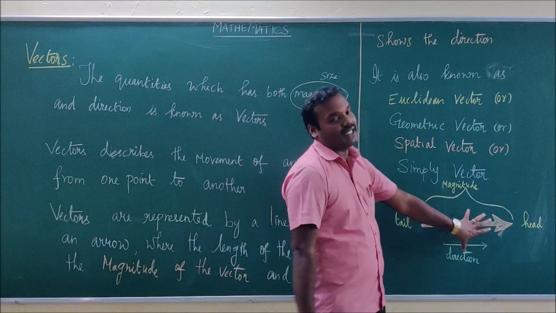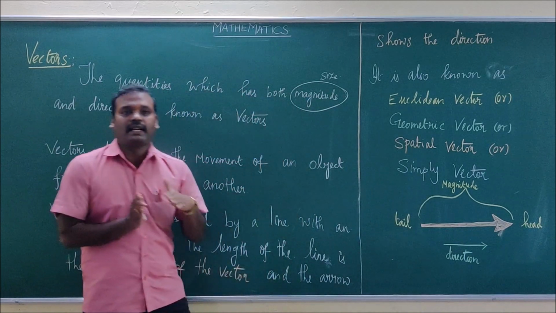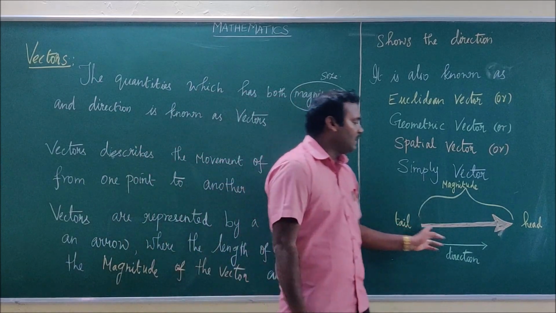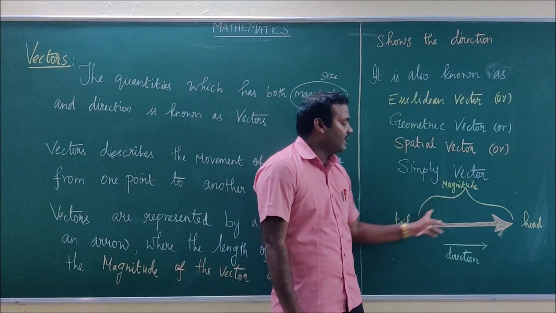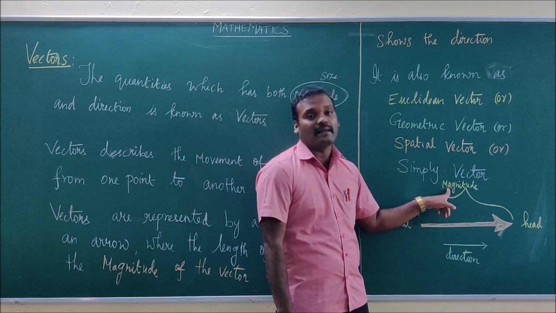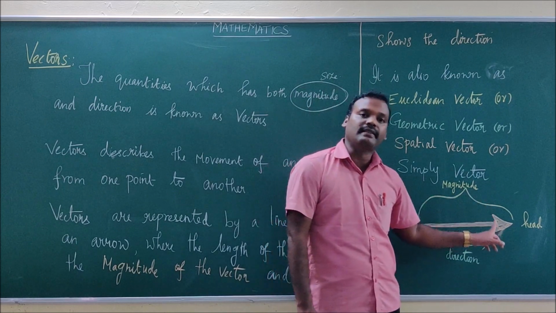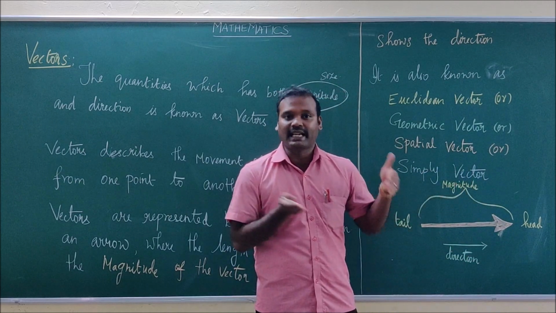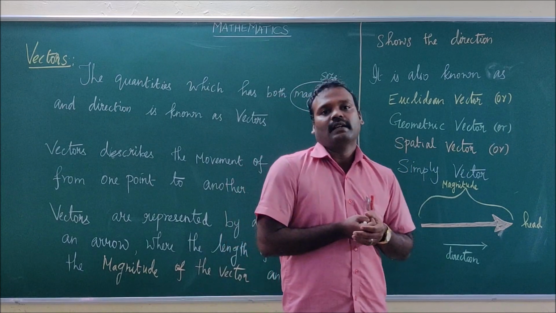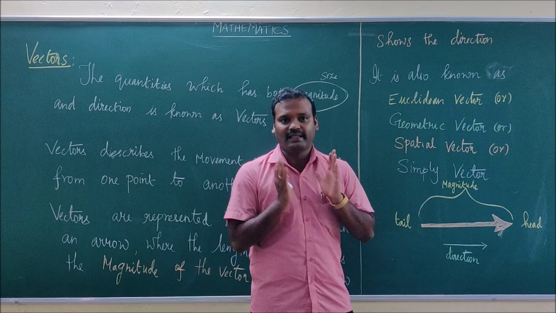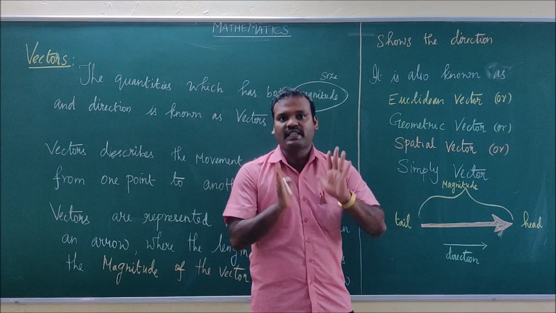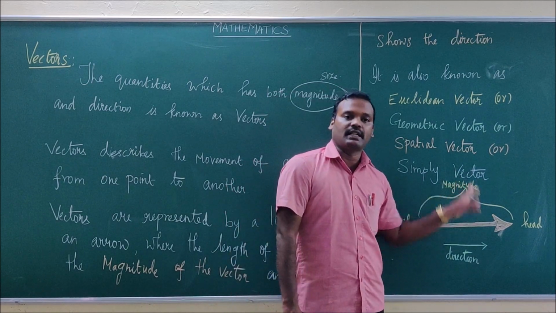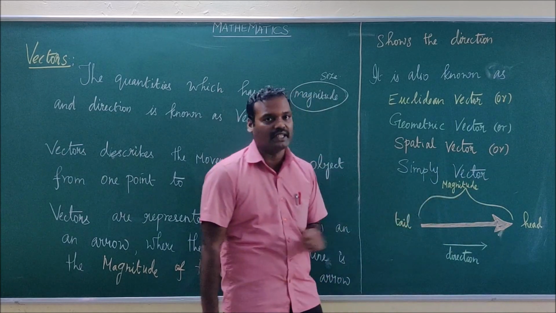Now I have given you the diagram. In general, vectors are pictured by a directed line segment, in which the length of the line segment is known as the magnitude. Length is a scalar, a non-negative number. Usually you will not take length as negative. I cannot say that a pencil is minus 5 cm long, because length is always positive. That is why I say the magnitude of a vector is always positive.